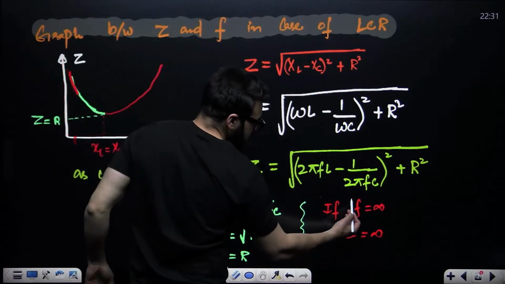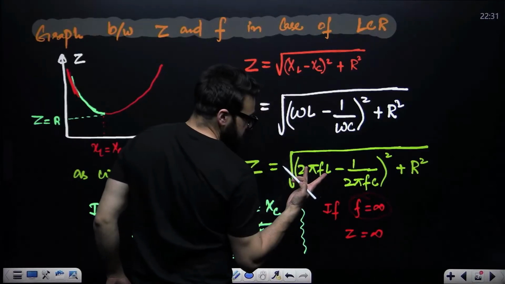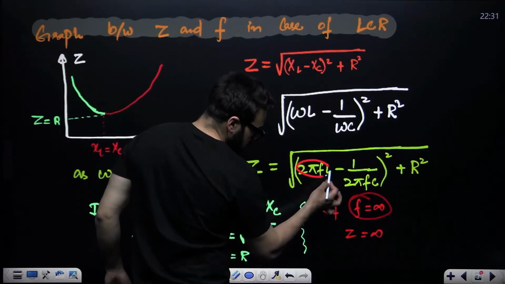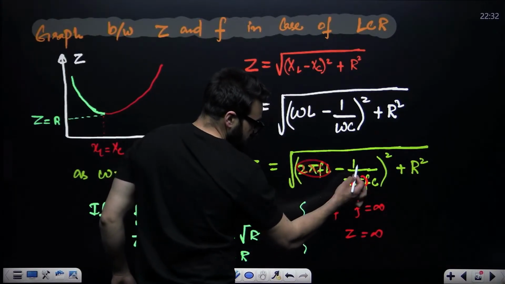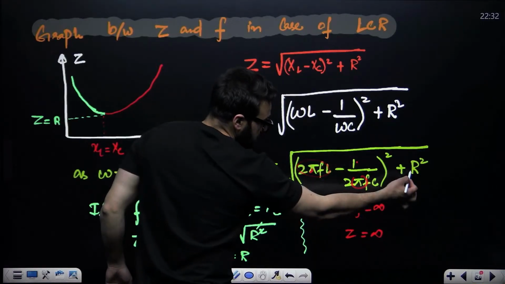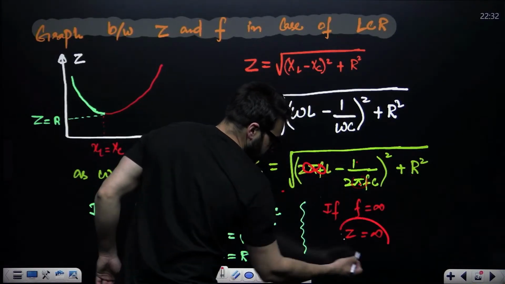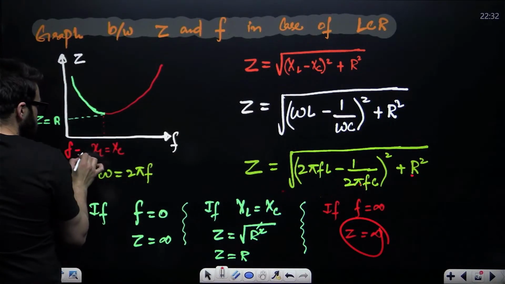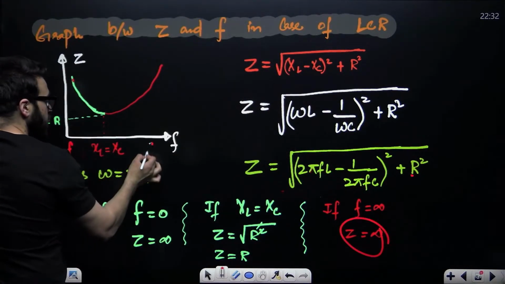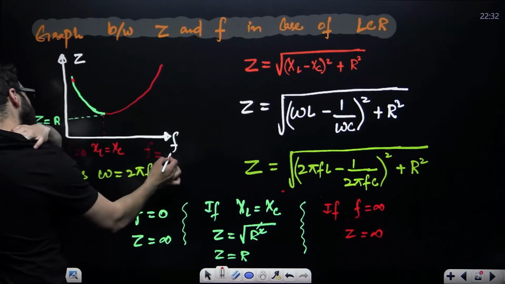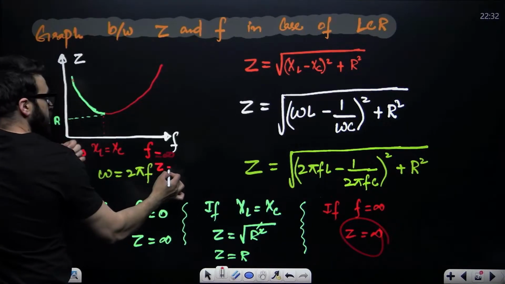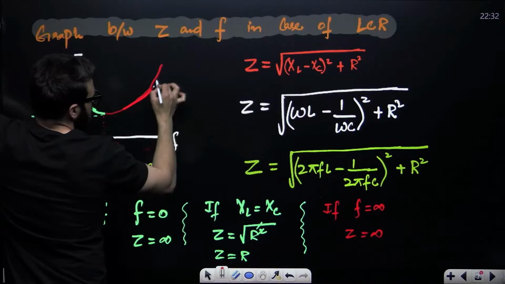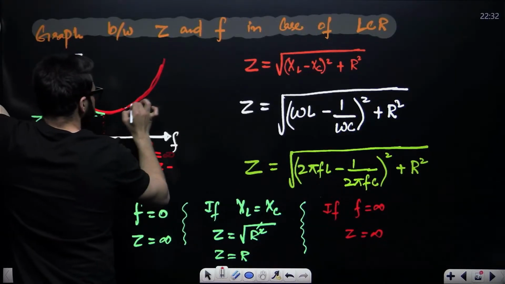Now, second. If frequency is infinity, this term will become infinity and this term will become 0. 1 by infinity is 0. Infinity plus something will be infinity. In that case, Z will be infinity. So if frequency is 0, Z is infinity. If frequency is infinity, Z will be infinity. So that's why graph is something like this. This is graph between this and this.